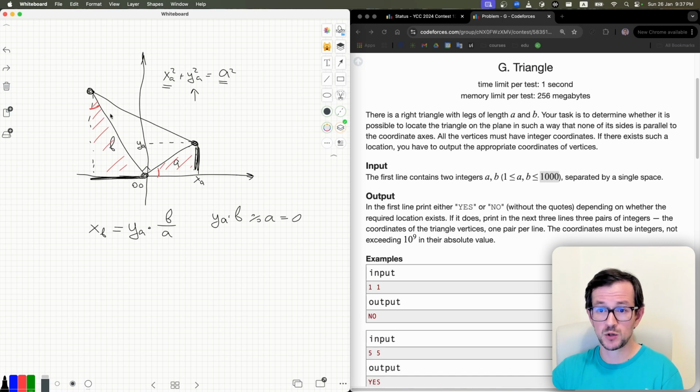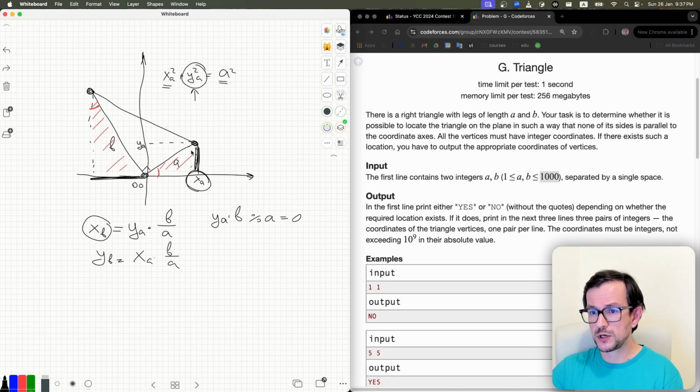If it's not divisible, it will be less than b. It will be closer to here, it will not be b. So up to you. Again, what I did, I just fixed one coordinate, this xa, then calculated coordinate ya, then calculated coordinate xb, and in the same way calculated coordinate yb. It will be again xa times b divided by a. Check that both of them are integers, or check if this side is equal to b.